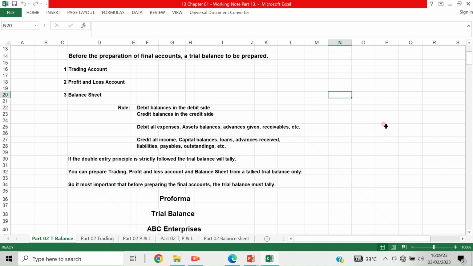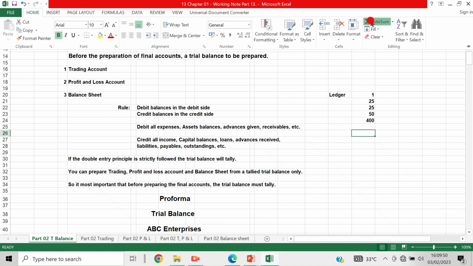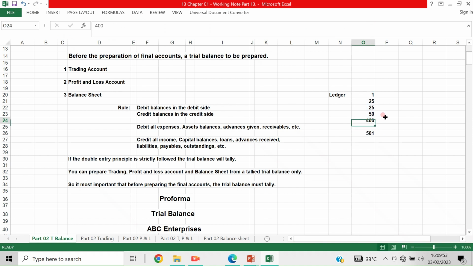See, when you take the ledger, you total it, the total of the debit column and the total of the credit column.